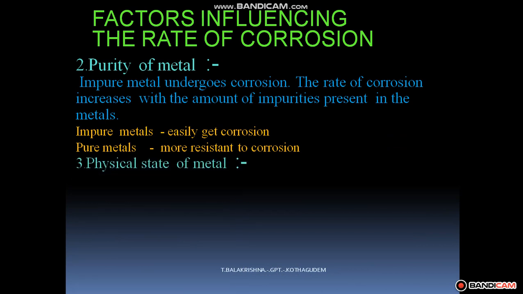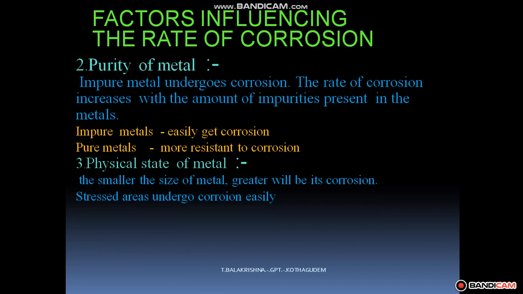The third factor is the physical state of the metal. The grain size, stress and orientation of the crystals influence the rate of corrosion. The smaller the grain size of the metal, the greater will be the corrosion. The stressed area undergoes corrosion easily. Corrosion rate depends upon the size. If it is a smaller size, the rate of corrosion is more.